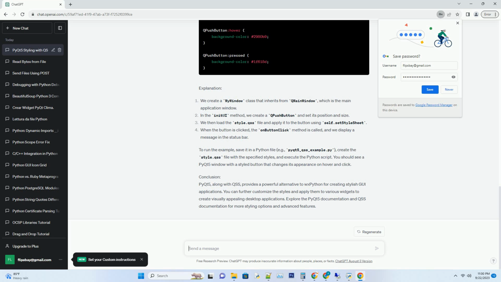Conclusion. PyQt5, along with QSS, provides a powerful alternative to wxPython for creating stylish GUI applications. You can further customize the styles and apply them to various widgets to create visually appealing desktop applications. Explore the PyQt5 documentation and QSS documentation for more styling options and advanced features.